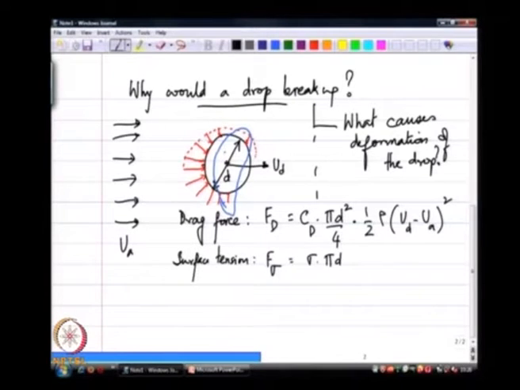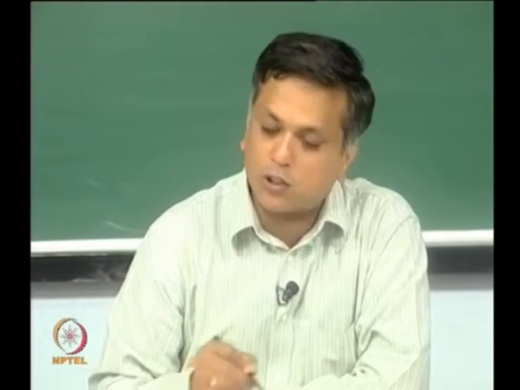Pi d is the circumference of this drop. If I have to deform this drop from the black shape to the blue shape, I have to increase the surface area, and any increase in the surface area comes at the penalty of increased surface energy, and that is work done against surface tension force, which is of this magnitude.